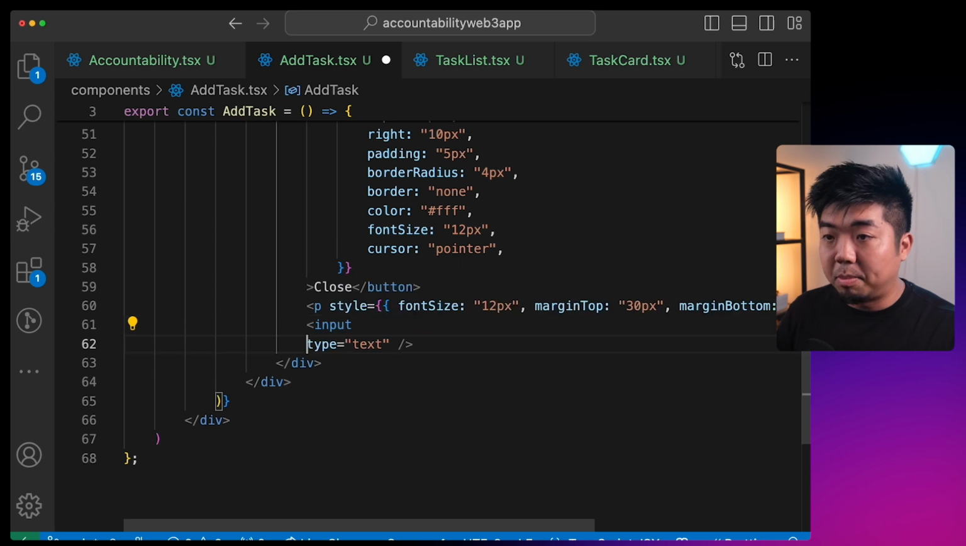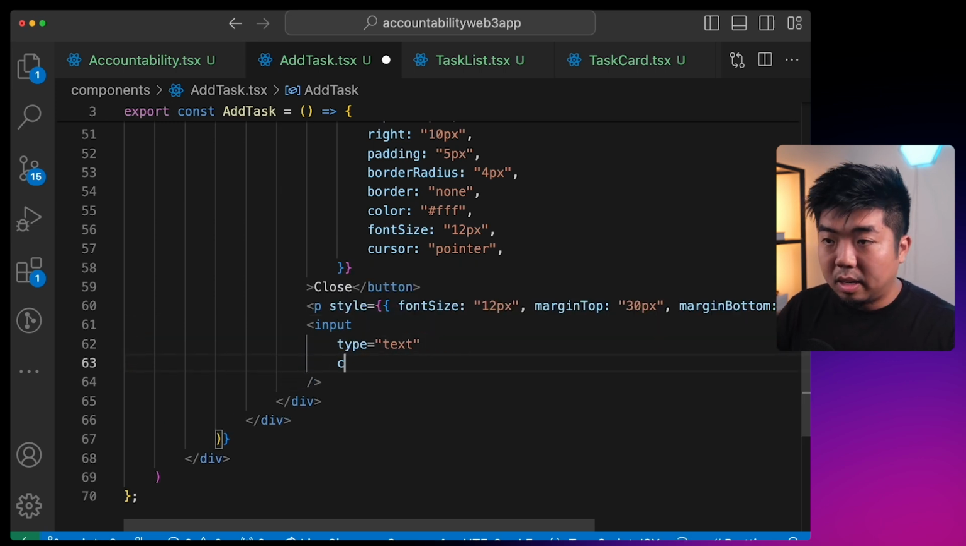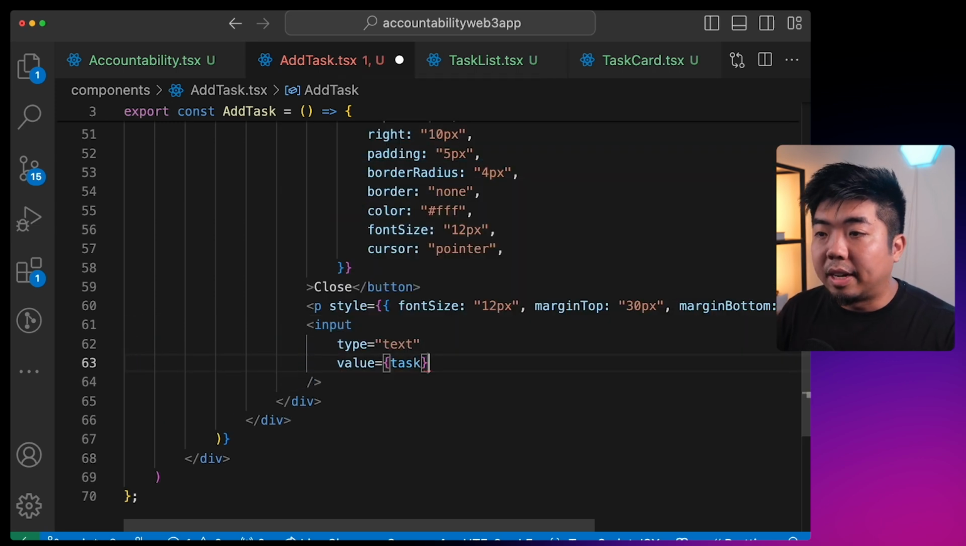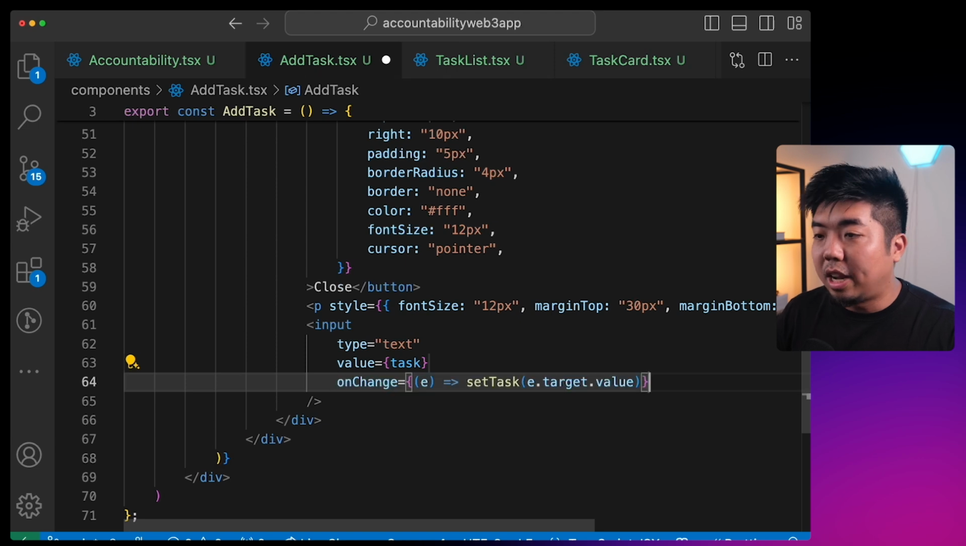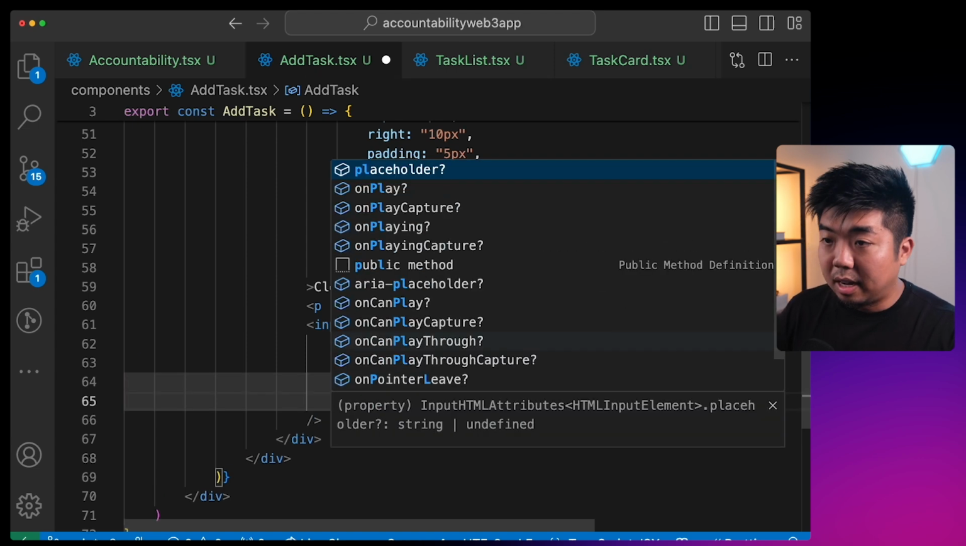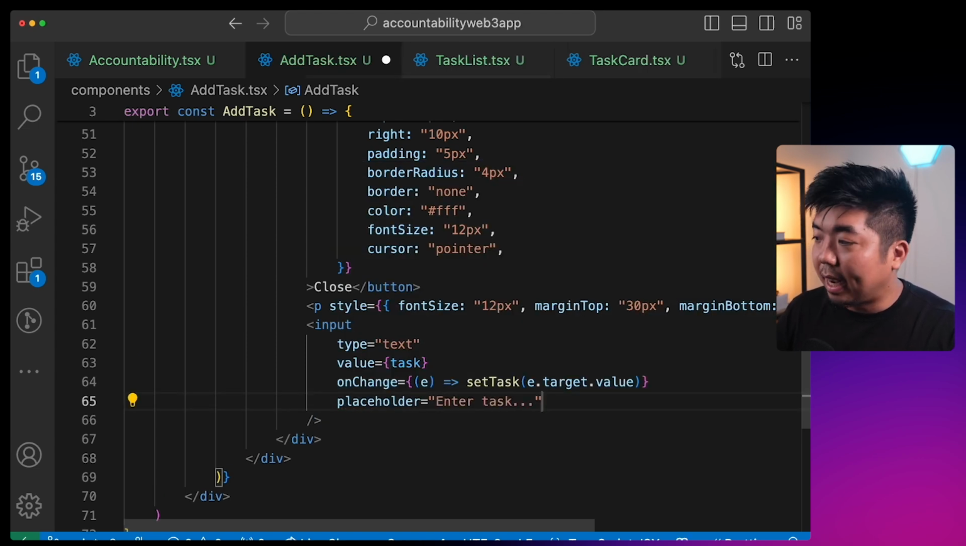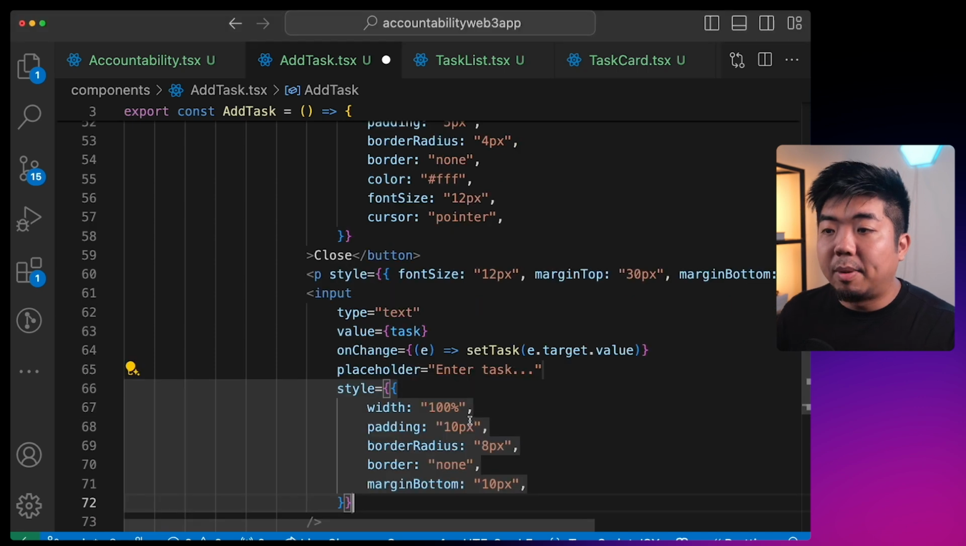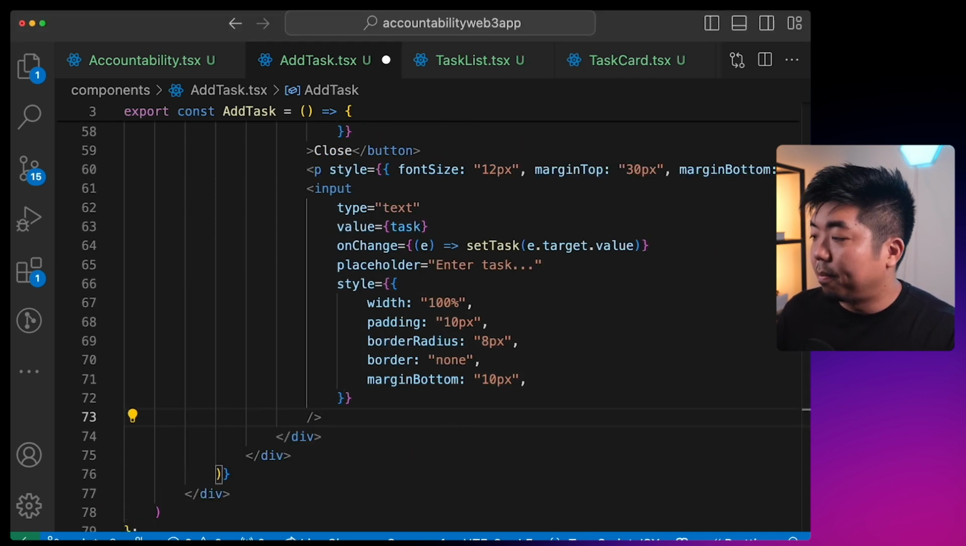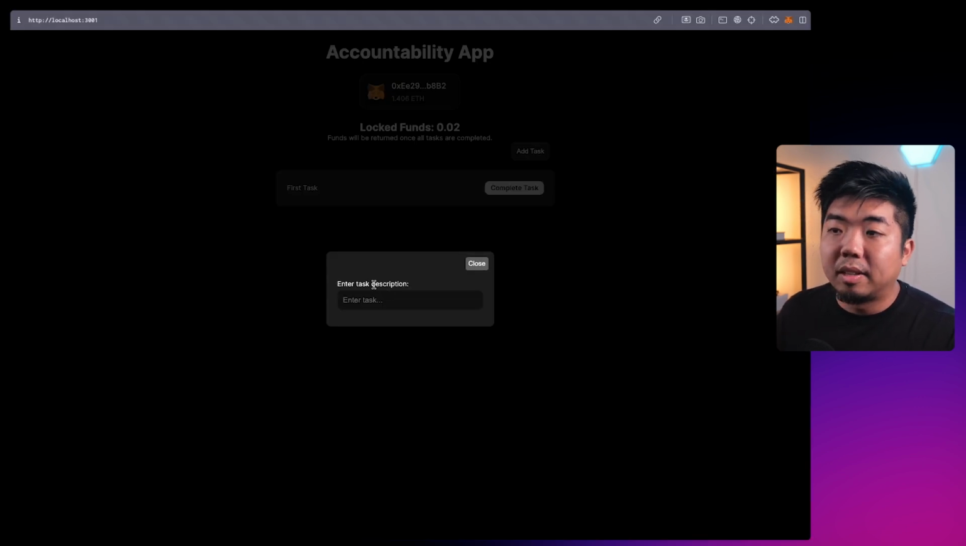This input is going to be of type text. We are going to set the value here to our task, the on change to set the task. The placeholder here will say enter task. And then we have some styling for our input field. So coming back here, there we go, enter task.